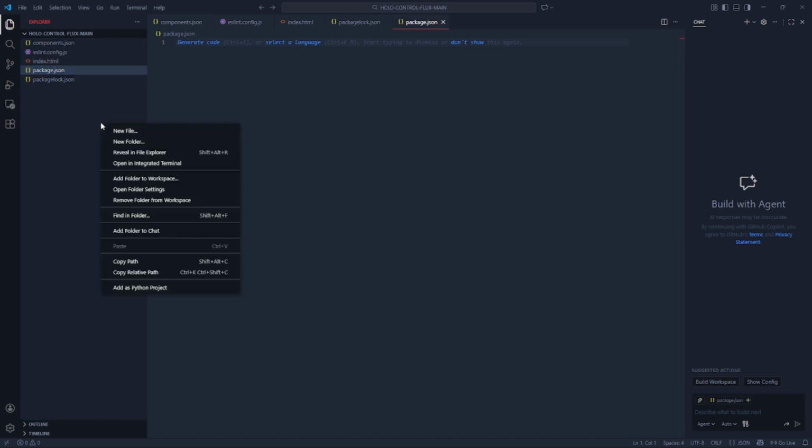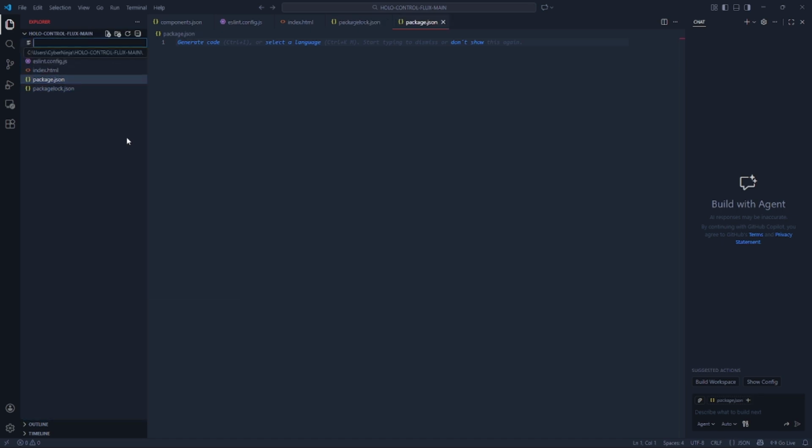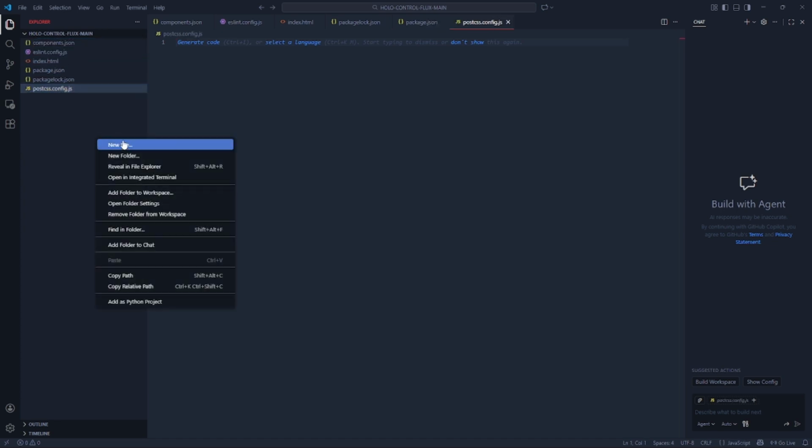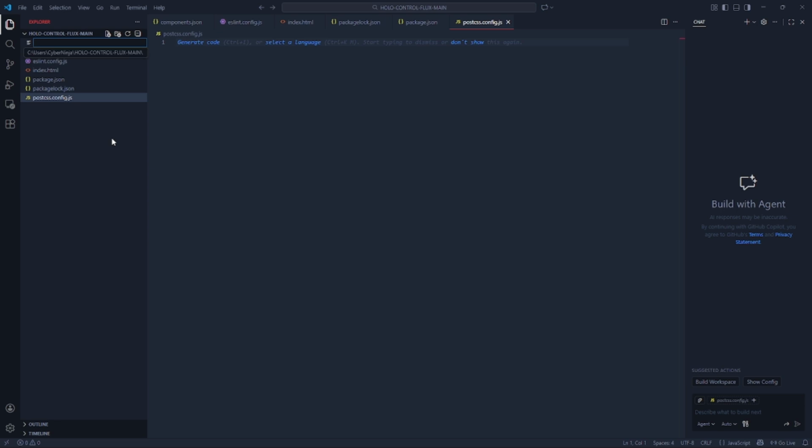We need a postcss config, just in case. We'll just add one. We'll add a config to the JS on it. Do we need a TS config? We'll just add one to be safe.